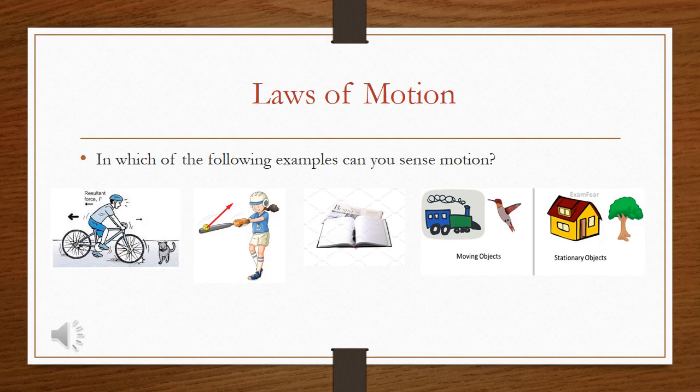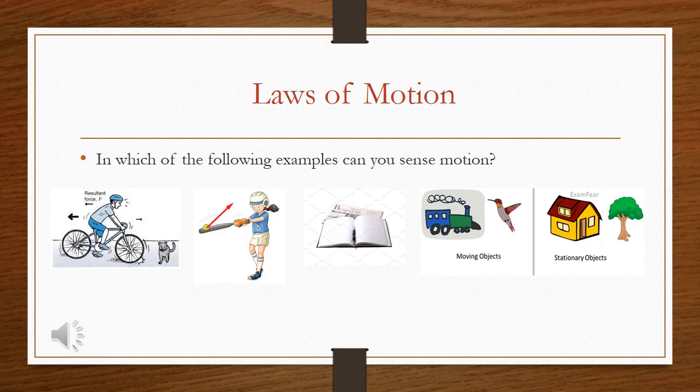Now in the last picture, there is a train which is a moving train. That means the train is in motion and the bird is also flying. So the bird is also in motion. So these are moving objects. But in the adjacent picture, there is one house and one tree. The house and tree are not moving. So we can say that these are stationary objects.